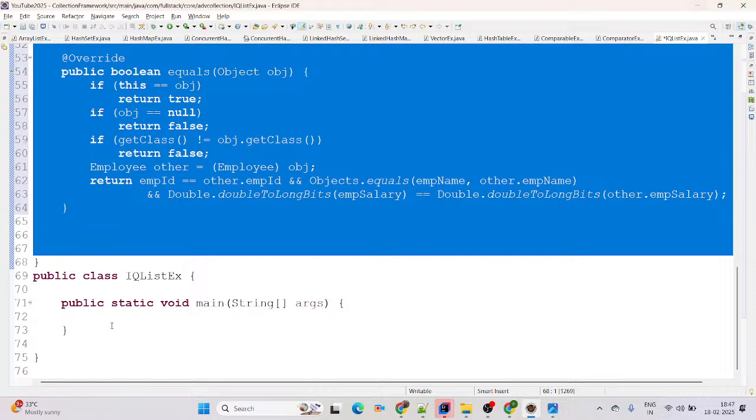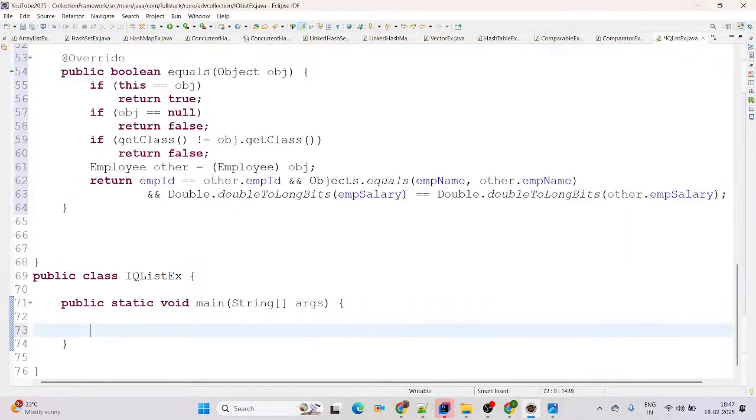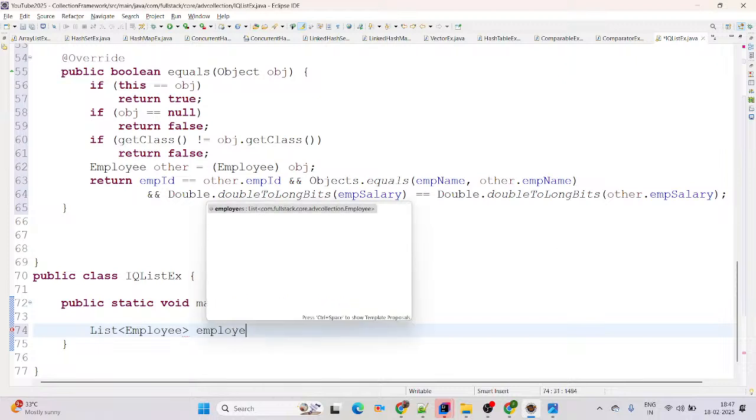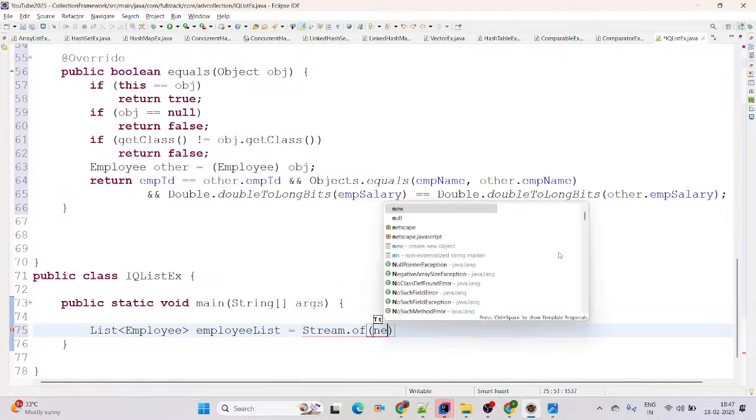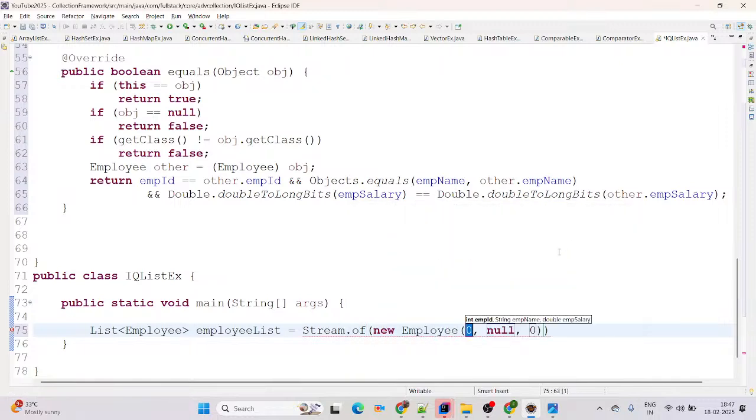Now coming inside the main method, I am going to add a list. The list will be of type Employee. Then the employeeList equals Stream.of, we are directly calling it, this is a Java 8 feature. New Employee, I am giving ID as 121, name as Sora, and salary, we are going to pass 97,000.96, dot toList.